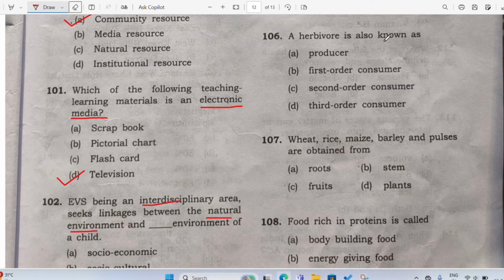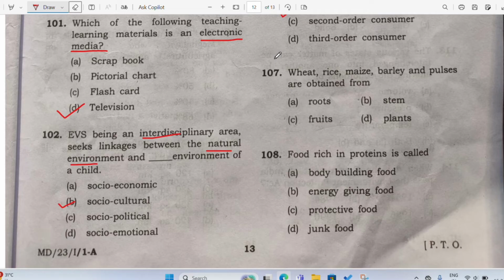Now, a herbivore is also known as what? Herbivore means the deer, the goat, the cow. So they are known as what? Producers? No. Third order consumers? No. Second order consumers? No. First order consumers, which means they are the ones who will eat the producers. Who are the producers? The plants are known as the producers, right? So the goat also eats grass, the cow also eats grass, the deer also eats grass, right? So they are the first order consumers or the primary consumers. All right, let's go to the next question now.